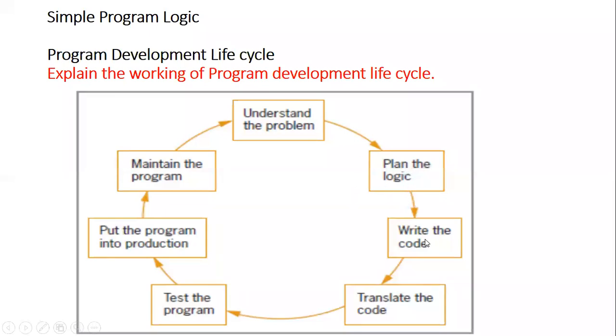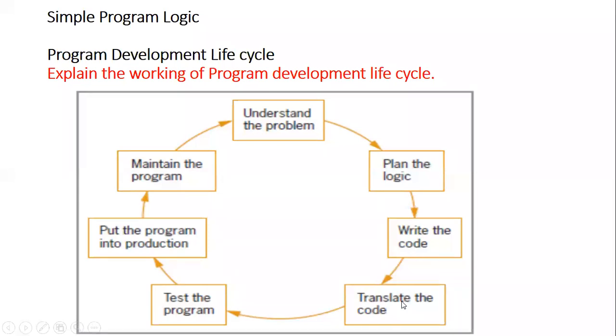Based on that, write the code. Convert the planning, whatever you thought about, into the programming environment. You said input two numbers, so write down the program statement for inputting two numbers. Then addition of two numbers, so write down the program statement for addition. I am telling output the answer, but the computer will not understand output the answer. So you write down the equivalent program statement for writing the answer on the screen, means how will you display it on the computer?